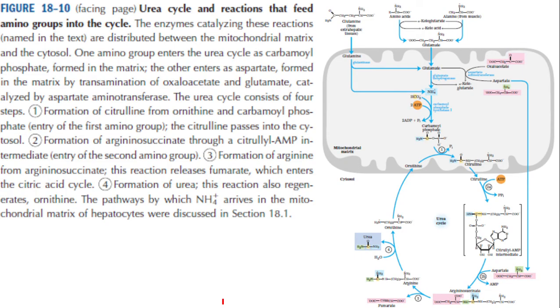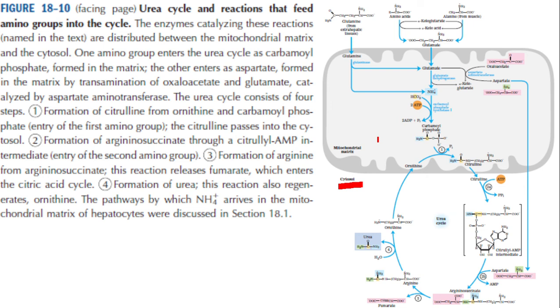Here in this diagram, you are going to see the complete reactions of the urea cycle. This is the mitochondrion, and the mitochondrial matrix is what you see here. Outside the mitochondria, we have the cytosol. So both cytosol and mitochondrion are involved in the urea cycle.